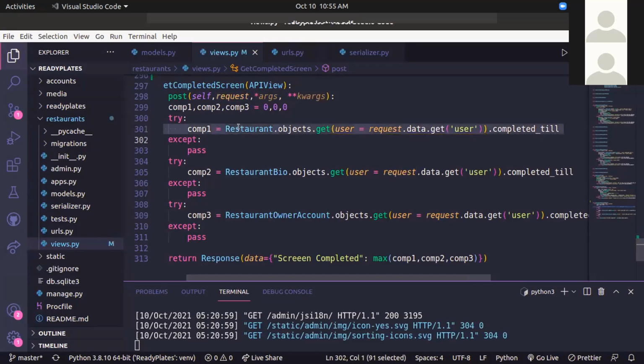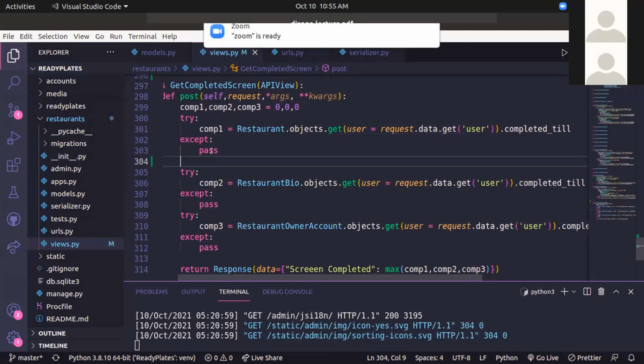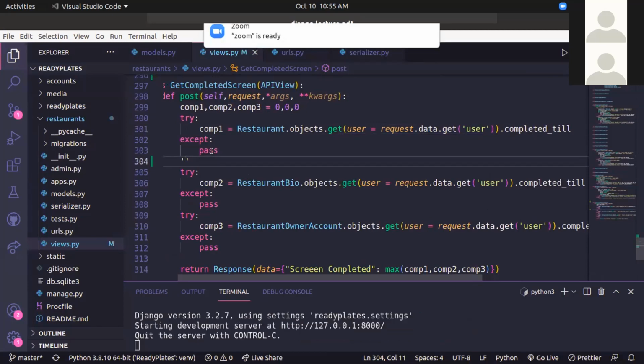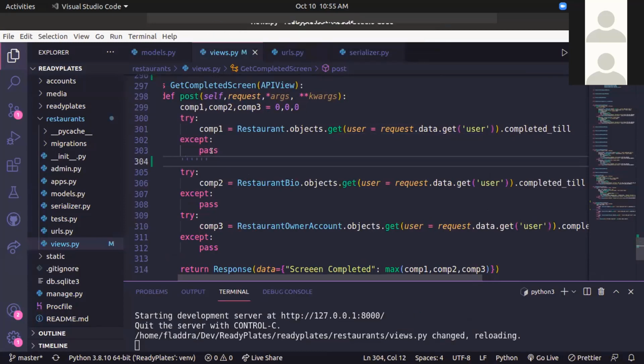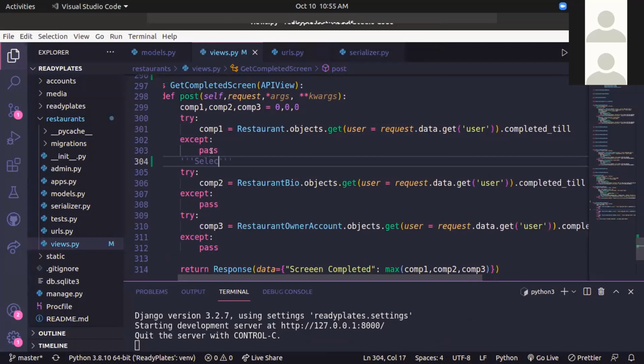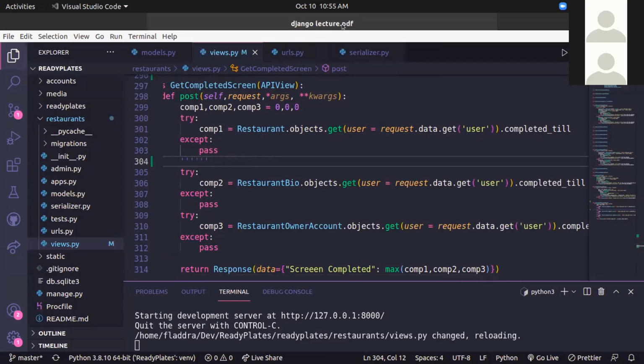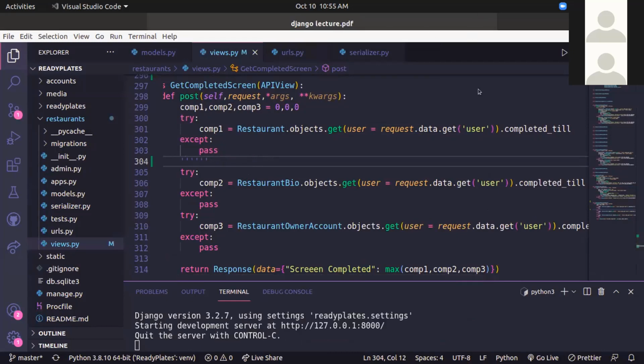So the query writing is much simpler in Django as compared to other queries where you will have to write in detail, like the select, select star from restaurant. Those queries are not needed over here. So this is the advantage that Django provides.